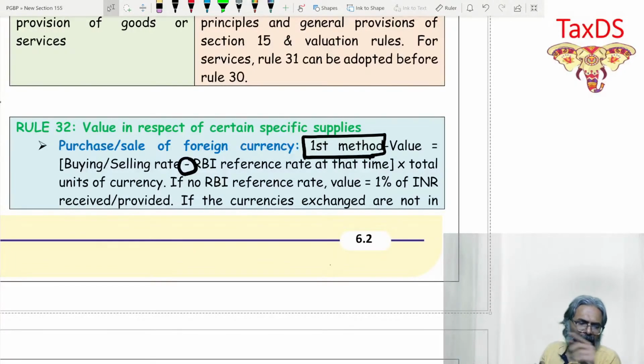Into the number of units of the currency. Kavita, into the number of units of the currency. Isn't it? And that is exactly the point.